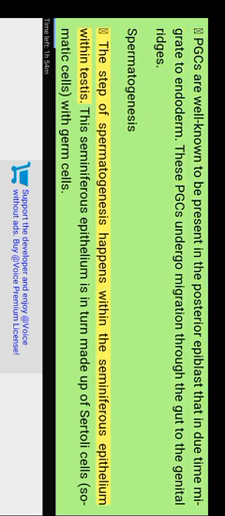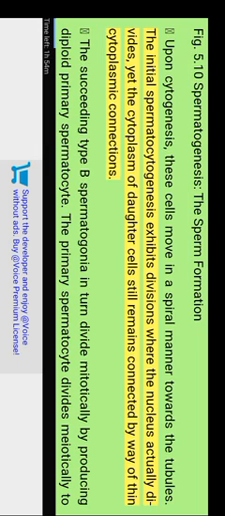Spermatogenesis. The step of spermatogenesis happens within the seminiferous epithelium within the testis. This seminiferous epithelium is in turn made up of Sertoli cells, which are somatic cells, along with germ cells. Figure 5.10 Spermatogenesis, the sperm formation. Upon cytogenesis, these cells move in a spiral manner towards the tubules. The initial spermatocytogenesis exhibits divisions where the nucleus divides, yet the cytoplasm of daughter cells remains connected by thin cytoplasmic connections.